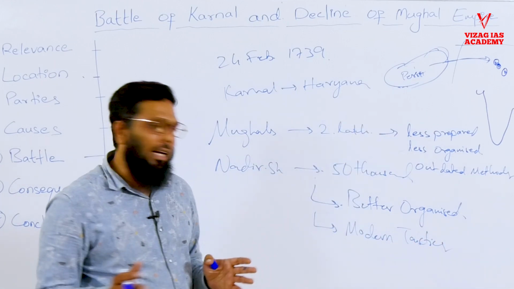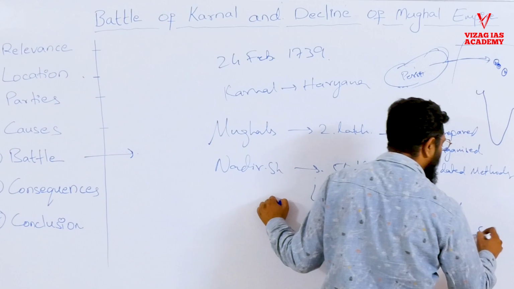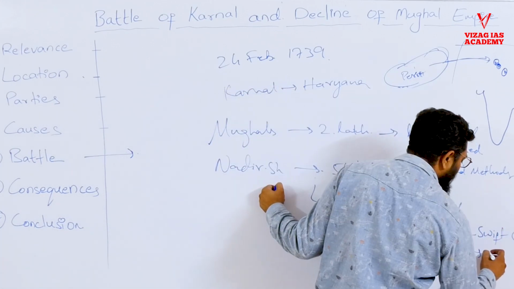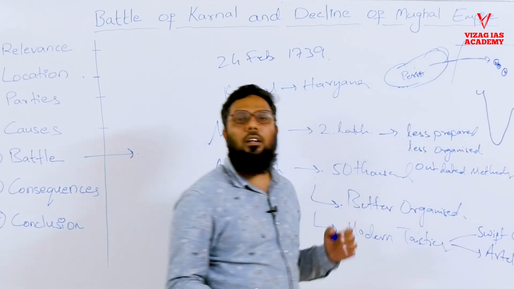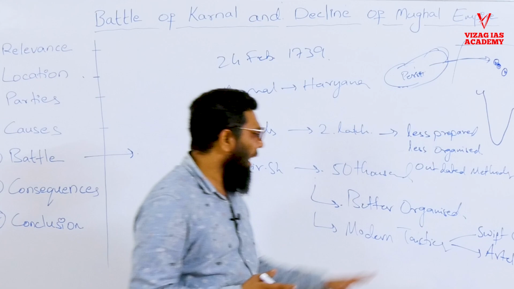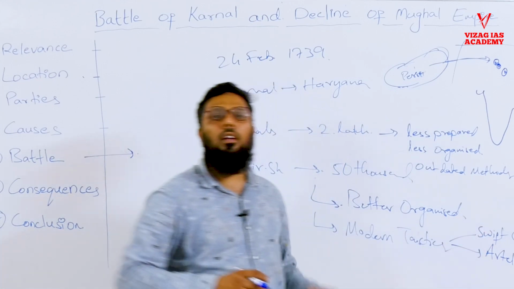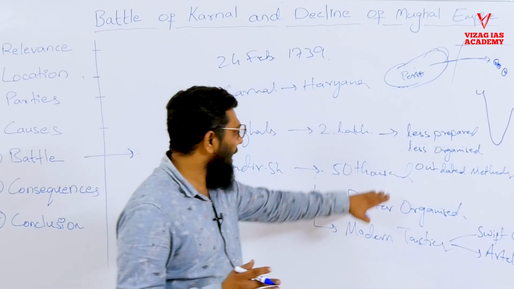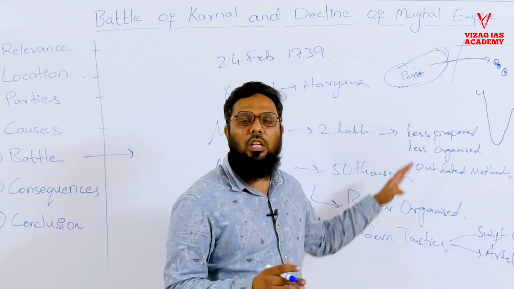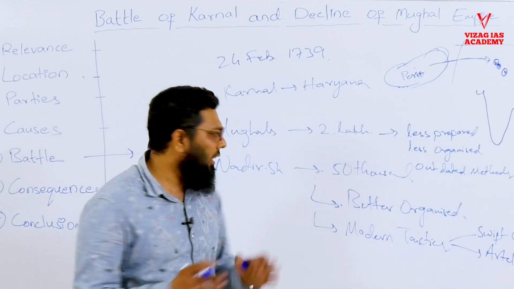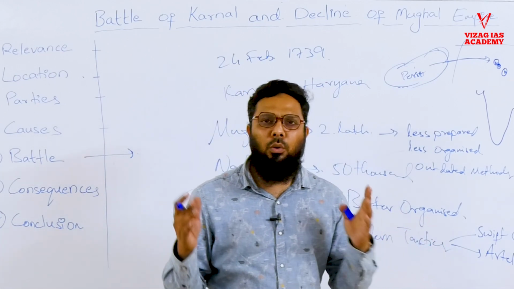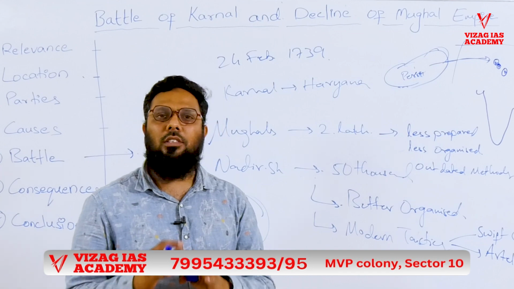What were his modern tactics? He had a swift cavalry. Now cavalry means soldiers on horses, right? And he also used artillery very efficiently. So efficient use of artillery, being better organized and having a strong, swift cavalry were the positive sides. Even though he had a very small army, he defeated Mughals. Mughals were crushed. And how? In just 3 hours. The battle was over in 3 hours. A huge empire of Mughals was defeated.